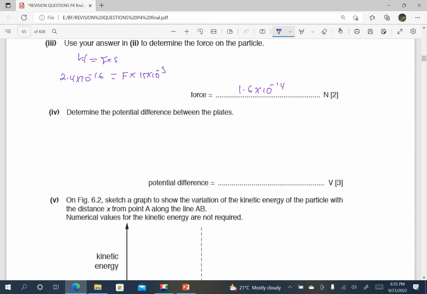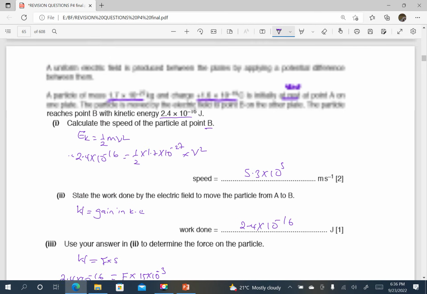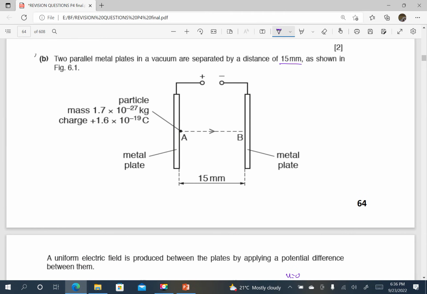Part 4, determine the potential difference between the plates. There are several ways of arriving at the PD since we can check what is given here. We have mass, we have charge.